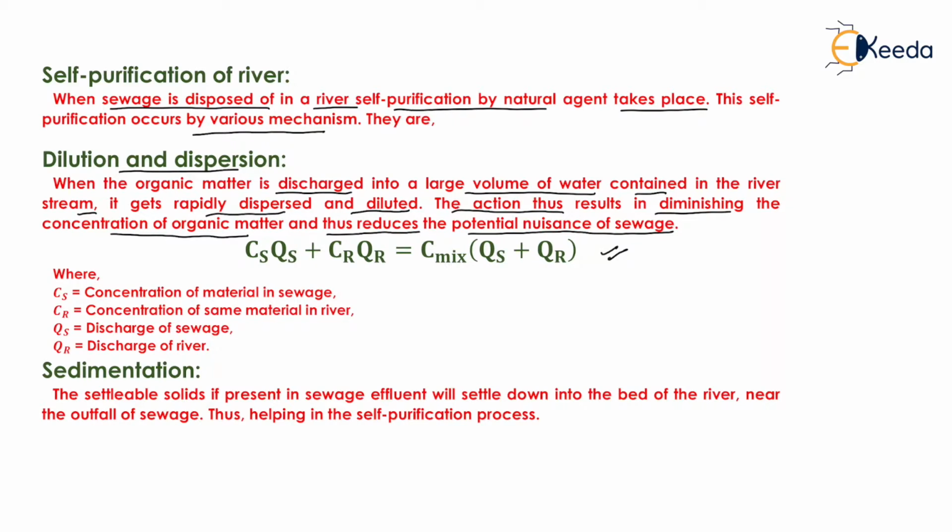Now, the next process for the self-purification of river is the sedimentation. The settleable solids, if present in sewage effluent, will settle down in the bed of the river near the outfall of sewage, thus helping in the self-purification of river. Now, when we dispose the sewage water in a river, what will happen? All the organic matter which is heavy will settle down at the bottom of the river bed, due to which the water will become clear. That is why the self-purification of river is done by sedimentation process.